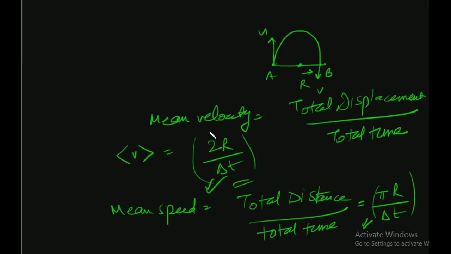You see the difference between velocity and speed. Here it is very clear what is mean velocity and what is mean speed. So there is usually a difference when the particle is not moving in a straight line generally.